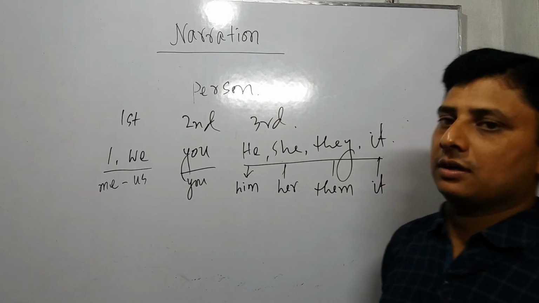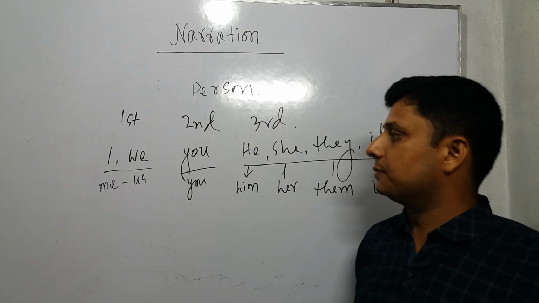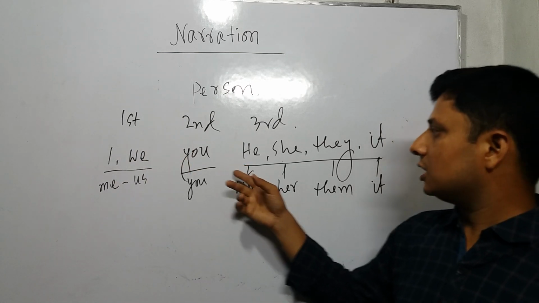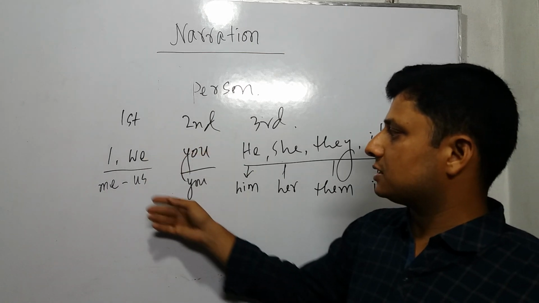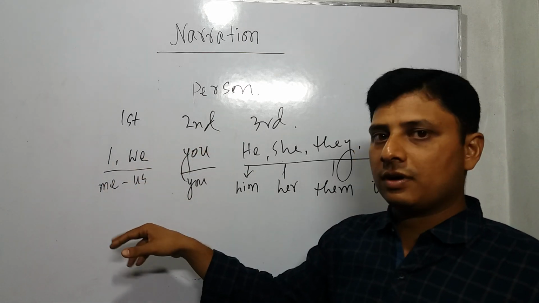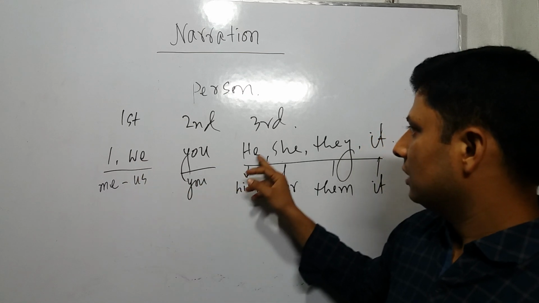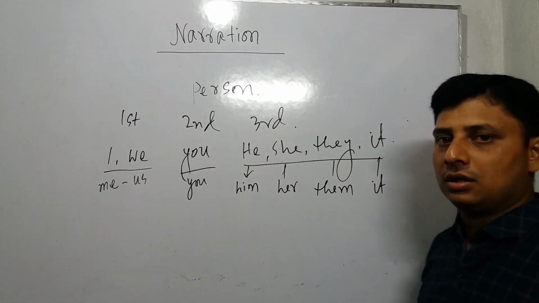So this is person. Persons are 3 kinds: first person, second person, and third person. First person, I, we; second person, you; third person, he, she, they, it. The subjective form of first person, I; the objective form of I is me, we, us; you, you; he, him; she, her; they, them; and it, it.